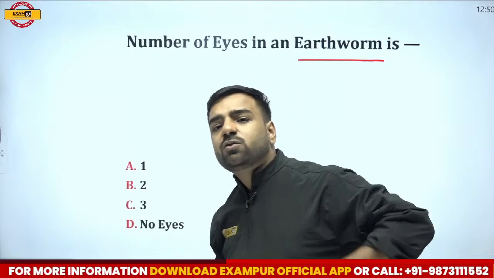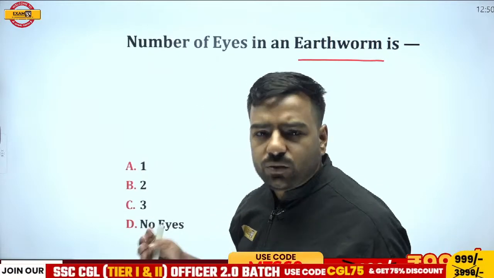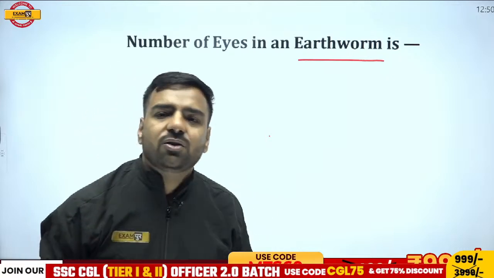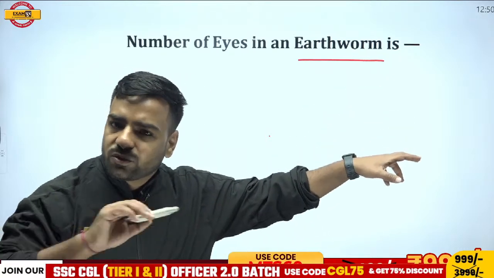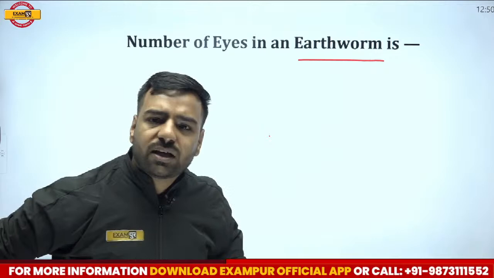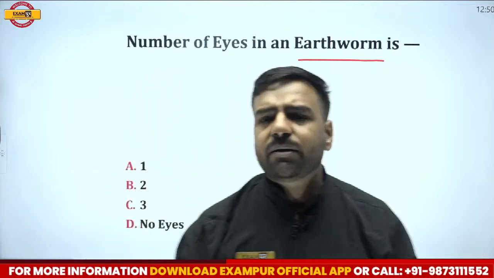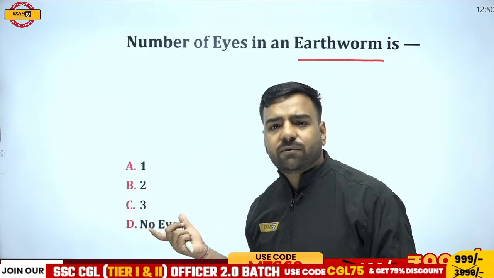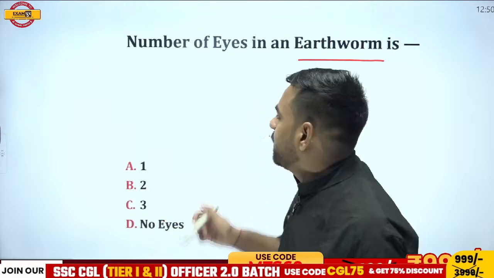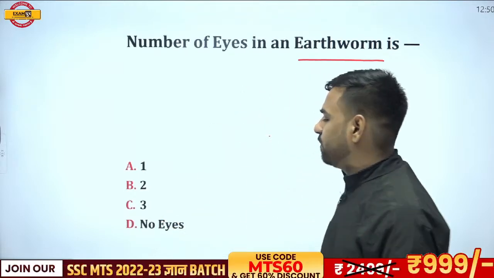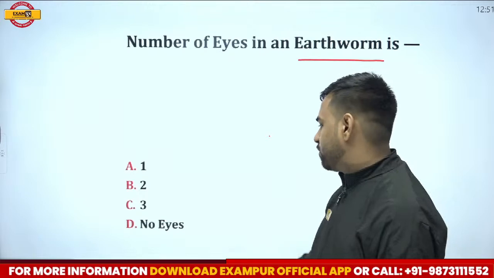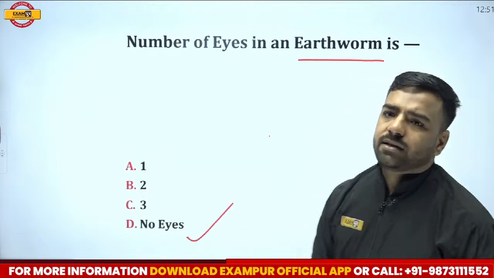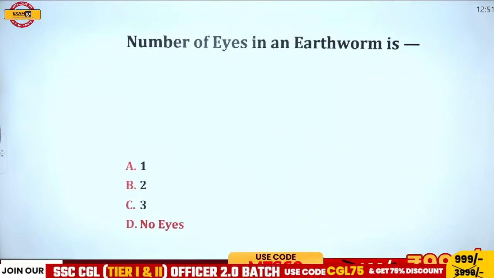Once upon a time we used to have a tail, but it was of no use. Right now you are not jumping on trees, so those tails are of no use and you don't have them. In a similar manner, there is no use of eyes for the earthworm. So the number of eyes in an earthworm is what? The correct answer is going to be no eyes.